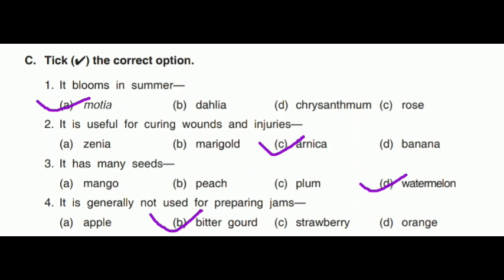It has many seeds. Which of these fruits have many seeds in them? It's the watermelon. Next, it is generally not used for preparing jams. Do we use bitter gourd for preparing jams? No, never. Just imagine how bitter gourd jam would taste.